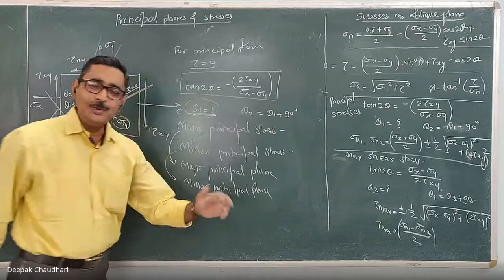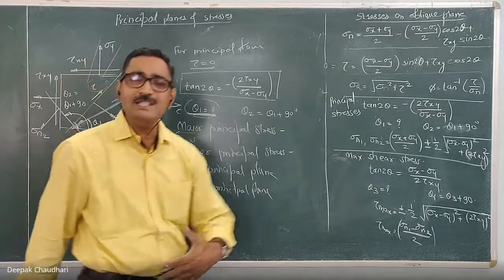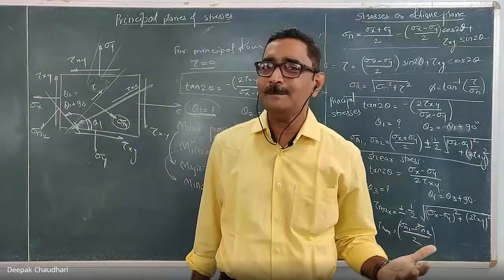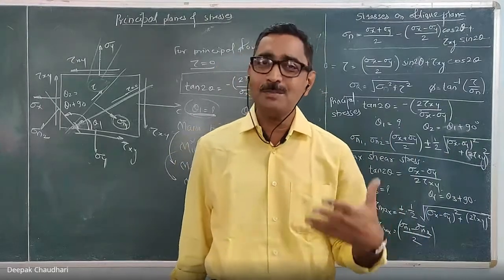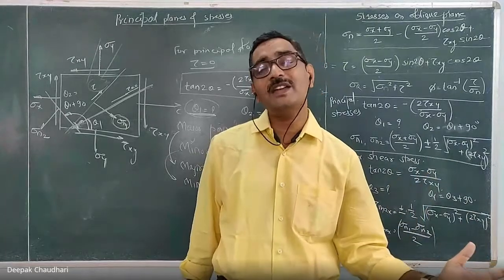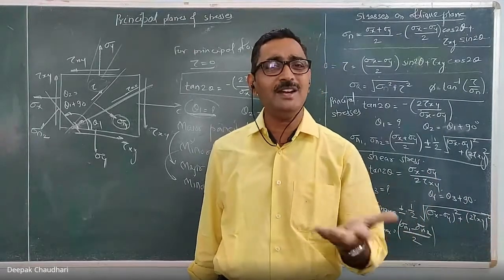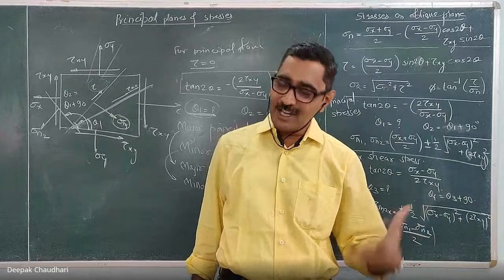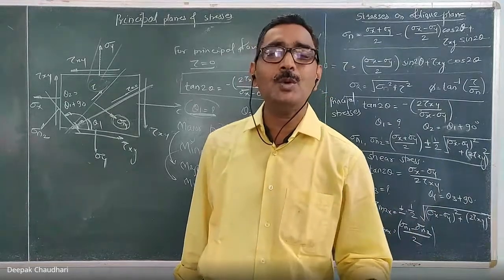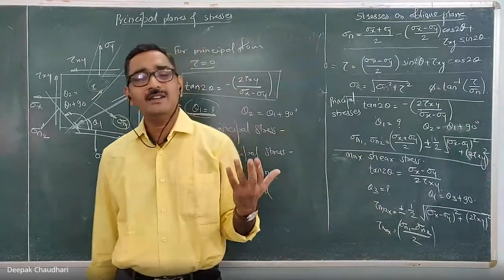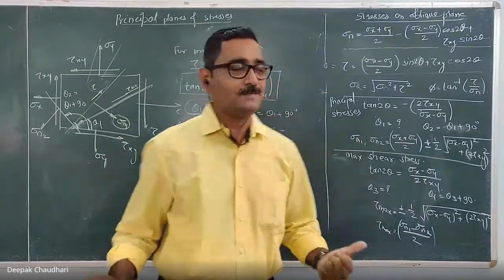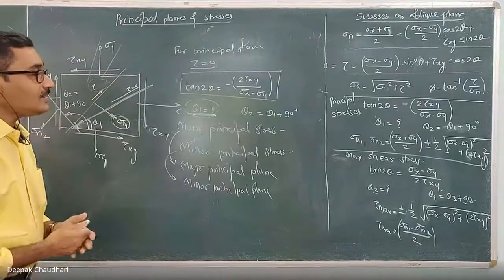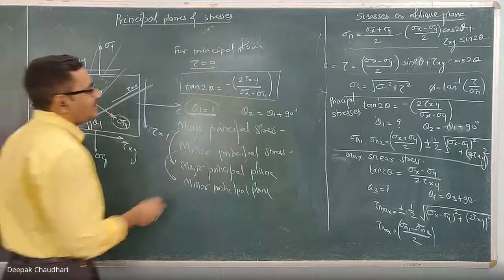Okay, so two principal planes are there. One is a major principal plane, the other one is a minor principal plane. The normal stress acting on the major principal plane is known as the major principal stress, and the other one is the minor principal stress. The name itself indicates that major is the stress which has the maximum magnitude, and minor is that principal stress which has the lesser magnitude. Okay. Now I can't say that, sir.